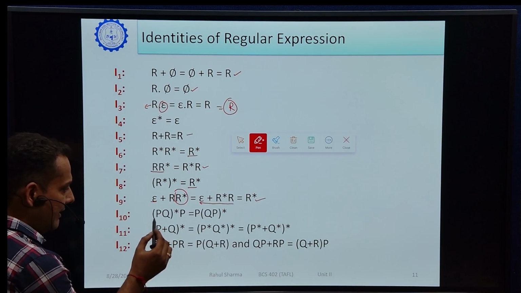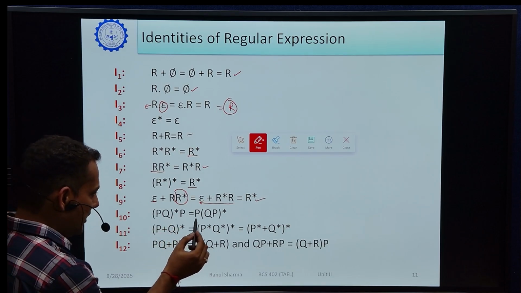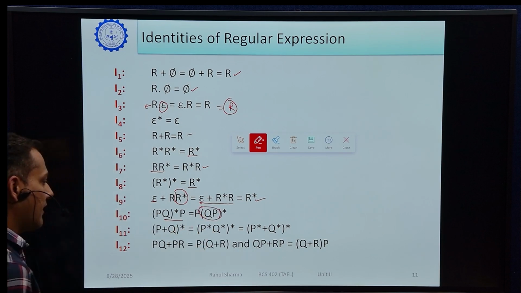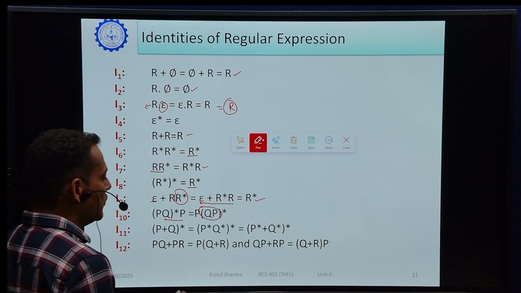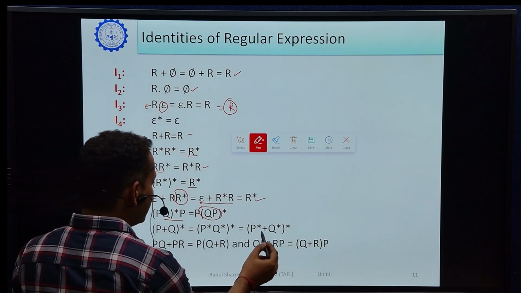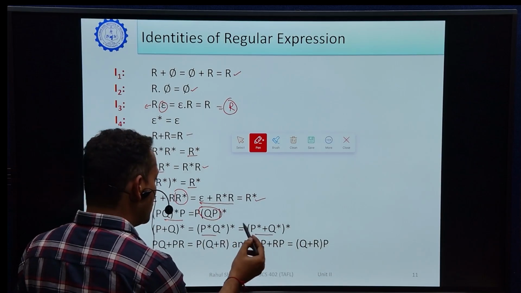So we can write here (PQ) star P, we can write P here and (QP) star like this, or we can say (QP) star. Another identity: (P plus Q) star equal to (P star Q star) whole star equal to (P star plus Q star) whole star. We can write like this as well as like this, both are same.